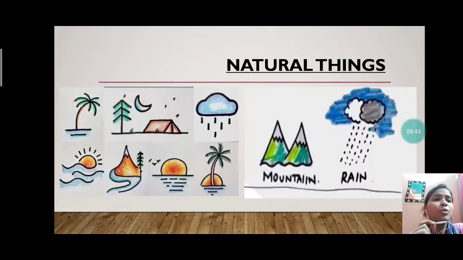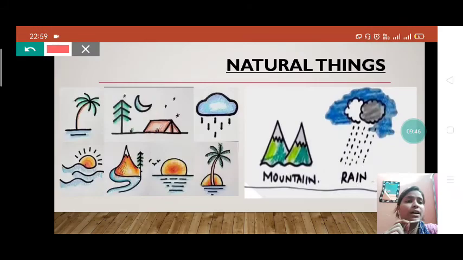Okay, now moving to another one. The third one is natural things. Natural things mean, children, the things which are created by God, not created by man, and they are present in our environment, like mountain, rain, sun, trees, water, sky.